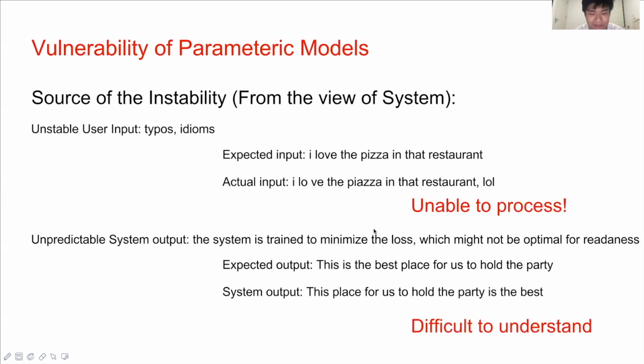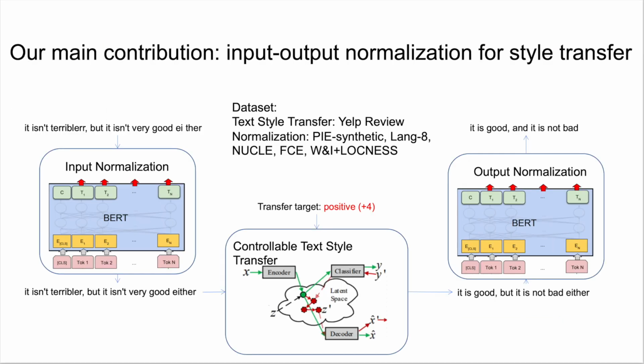Motivated by these observations, we develop a new style transfer system that is resistant to these instabilities. So our main contribution for this project is to improve text style transfer by input and output normalization. Our results show that the transformed sentences can be substantially better in both correctness and readability compared to the vanilla text style transfer model. Our entire pipeline consists of three parts: input normalization, controllable text style transfer, and output normalization.